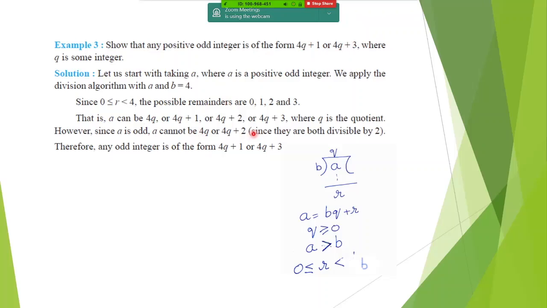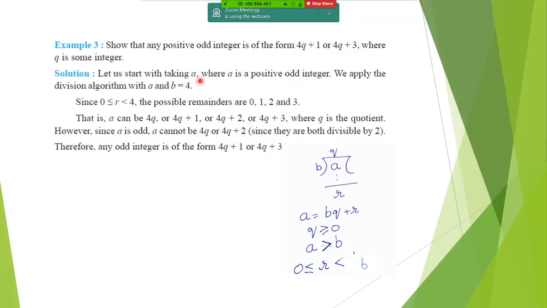No mathematics to be done here, but you have to make them understand with statements. The same thing. Show that any positive odd integer is of the form 4q plus 1 or 4q plus 3. Now, why odd? Because 4q, because it's a multiple of 4, will be even. So if with those even numbers you add 1 or 3 or 5 or 7, they are going to be odd integers. Understood? But they are asking us to show it.